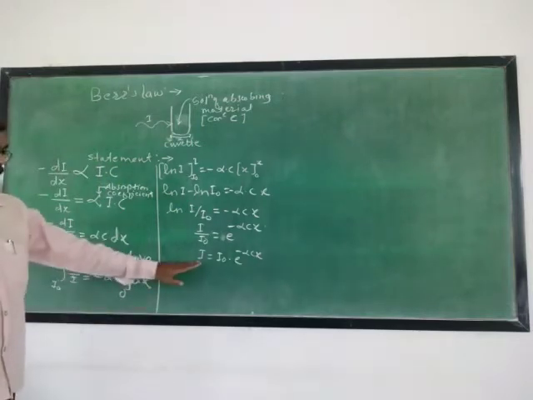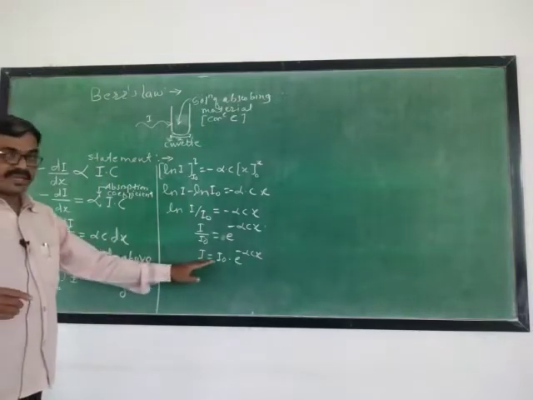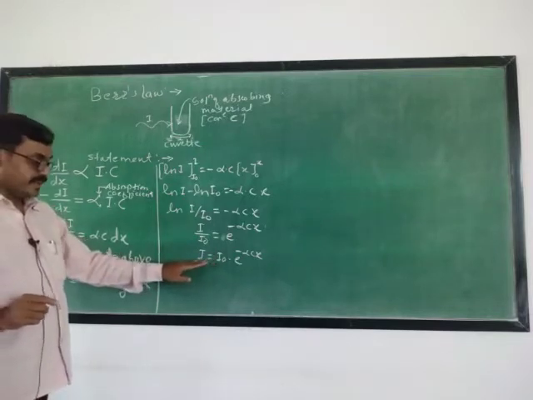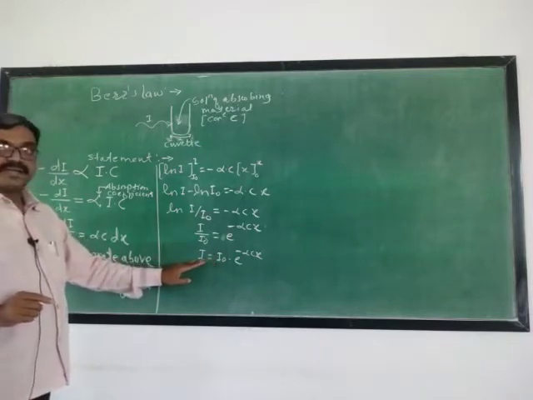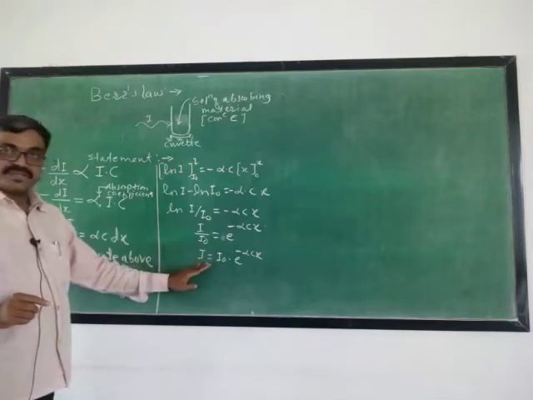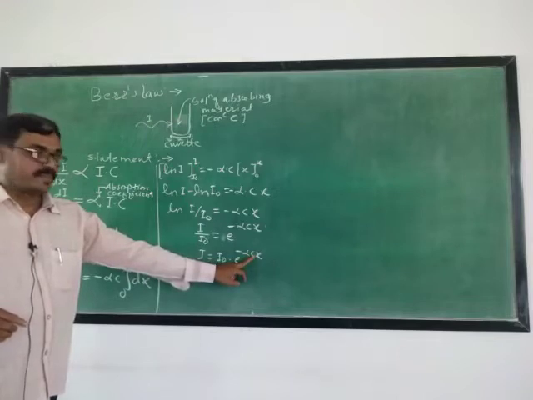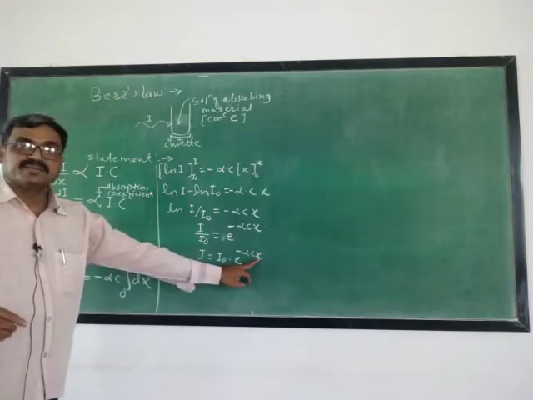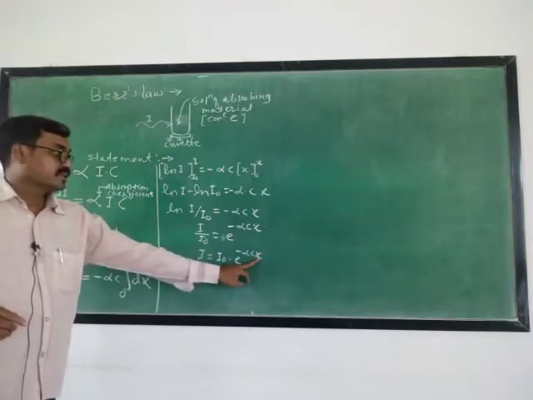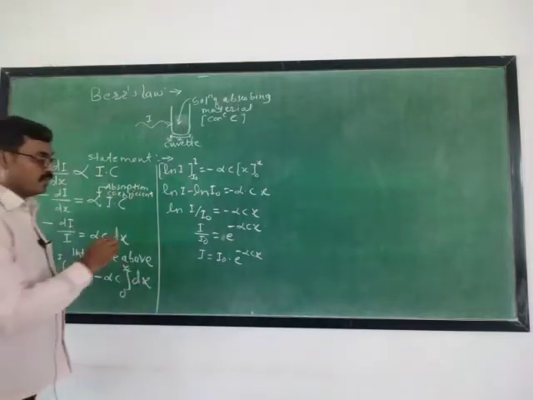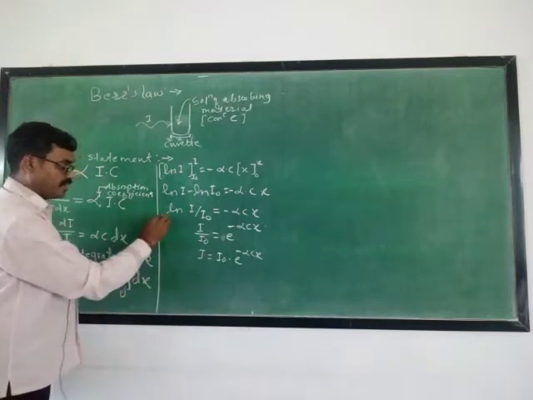Now from this mathematical statement, we may say that the intensity of incident light decreases exponentially with increase in the concentration of the solution as well as the thickness of the medium. This is Beer's law. Or we may solve further from this.